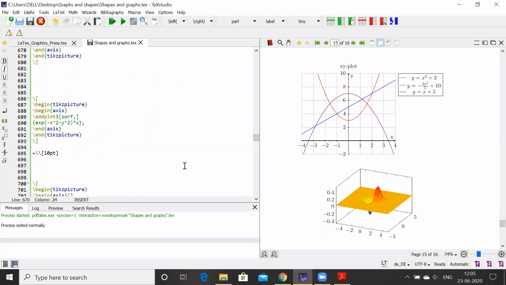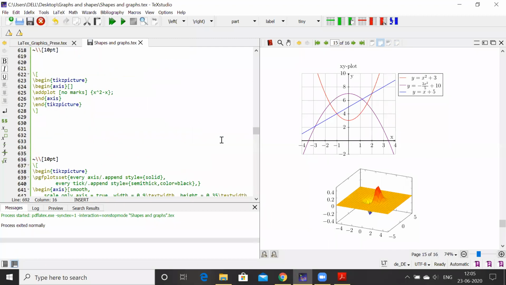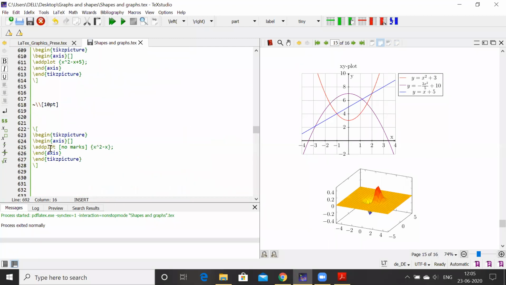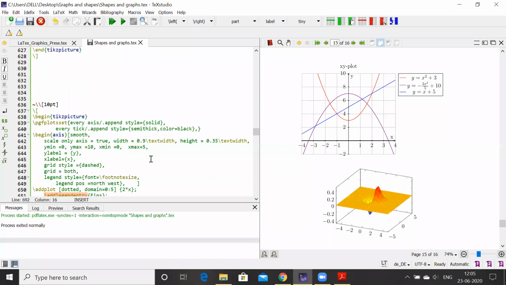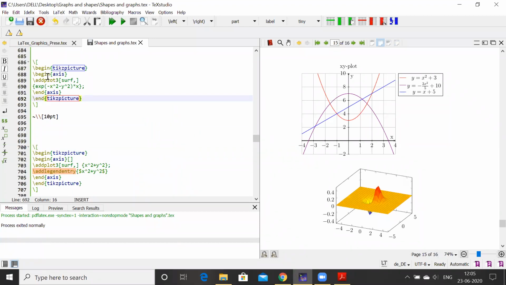Then the next one is 3D graphs. You see here, 3D graphs also one can give. The command for this is begin tikzpicture, end tikzpicture, then again begin axis, end axis. How it differs from the 2D plot is \addplot3. Only this difference is there. Otherwise, you see the same thing. \addplot, and there is no 3 here, so it means that it is a 2D plot. But to get the 3D plot, \addplot3, and then the surface plot we want.